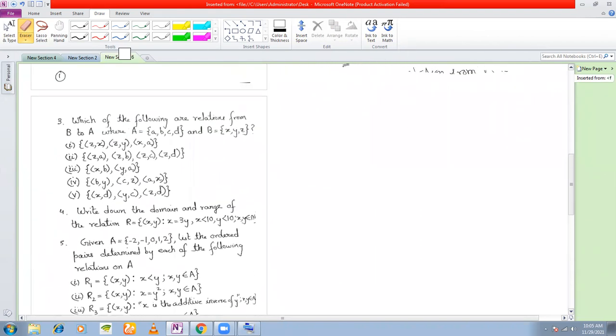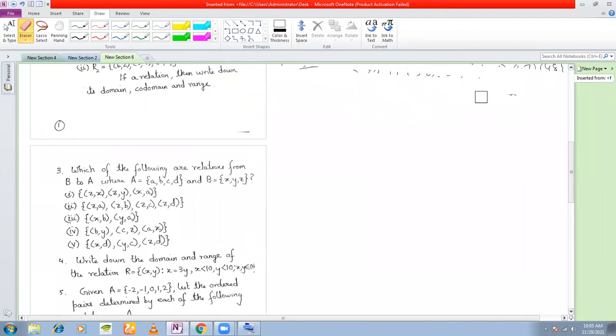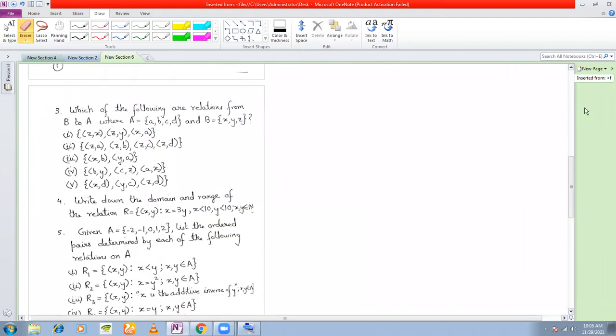Look at question number 3 now. Which of the following are relations from B to A? Okay, so here we have B to A and not A to B. And 2 sets are given.